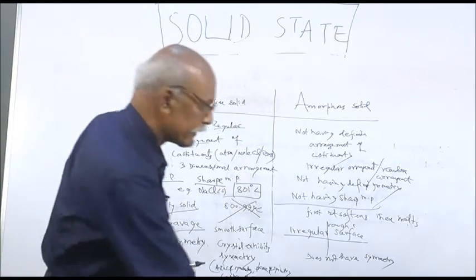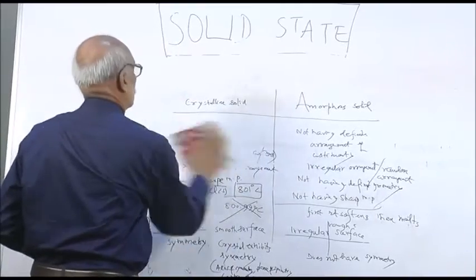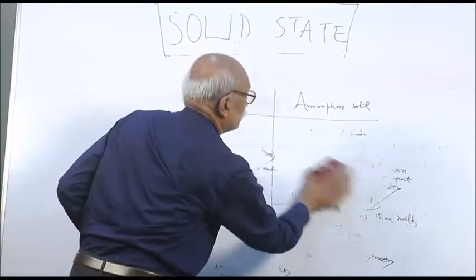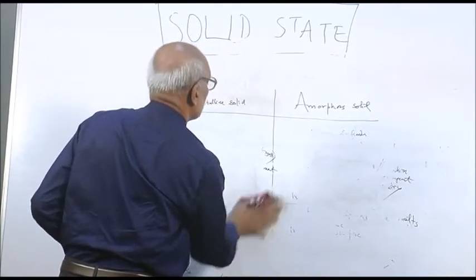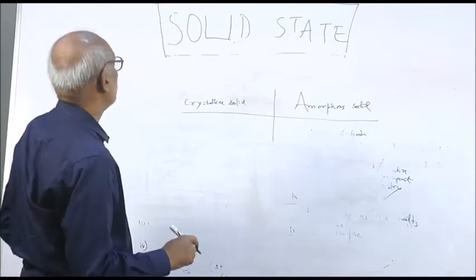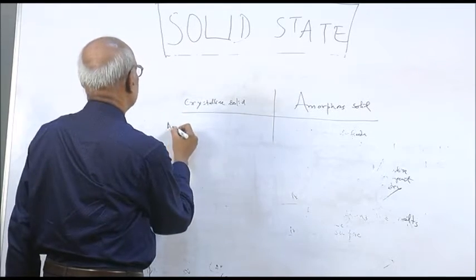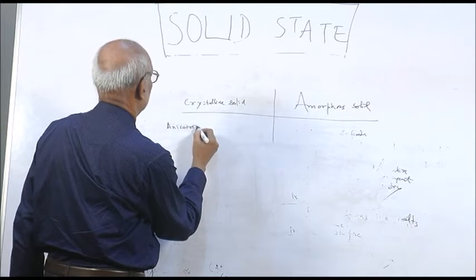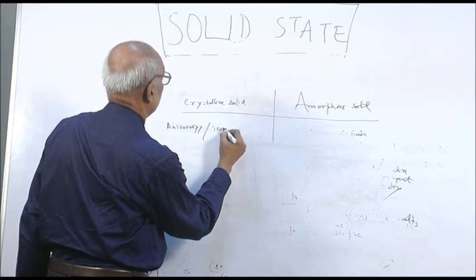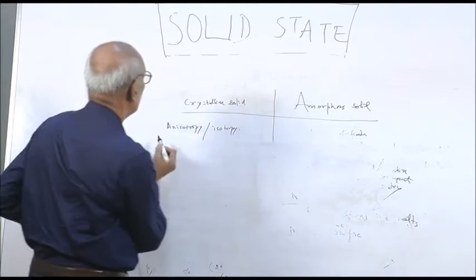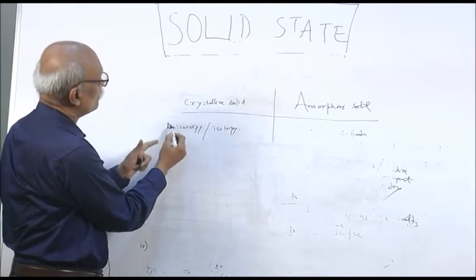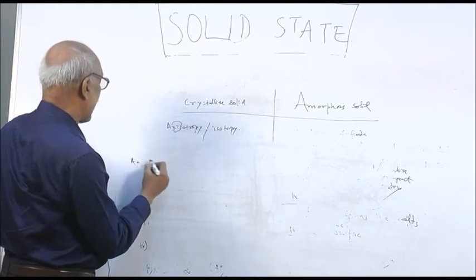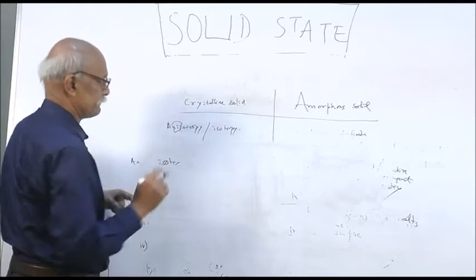Then another most important thing you come across is isotropy and anisotropy. That is also asked as a 1 mark question. Crystalline substances are anisotropic. Anisotropy means the negative of isotropy.